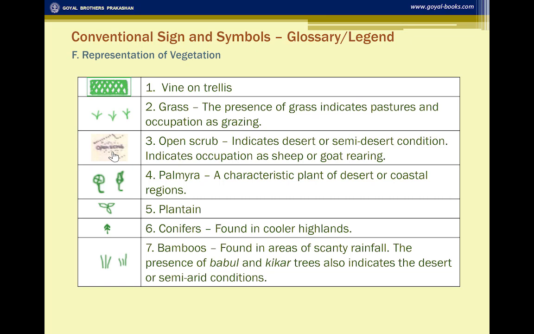Also, this presence of open scrub shows that the area may have seasonal rainfall. Very little rainfall is received in this area. So if too much open scrub is found, one can say the area receives seasonal rainfall.